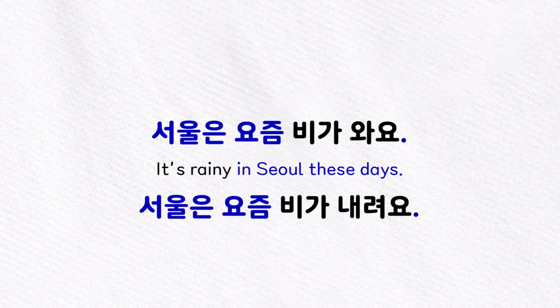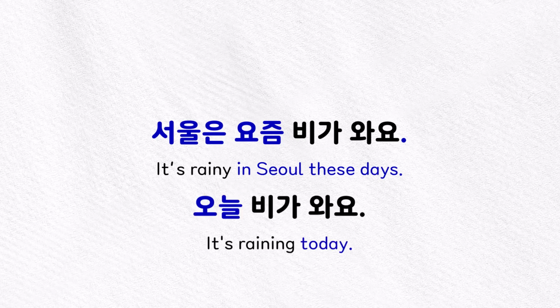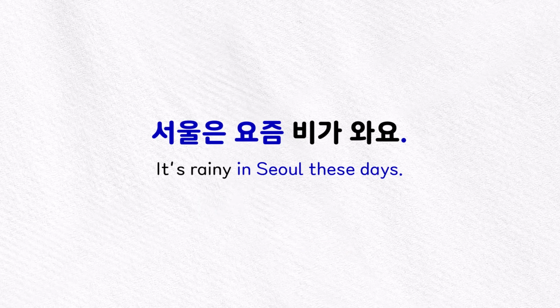So we can say 서울은 요즘 비가 내려요. However, of the two verbs, using 오다 is a little more common. So for this lesson, we'll focus on using that word. 오늘 비가 와요. It's raining today. Now, talking about how the weather is snowy or how it's snowing is very simple.